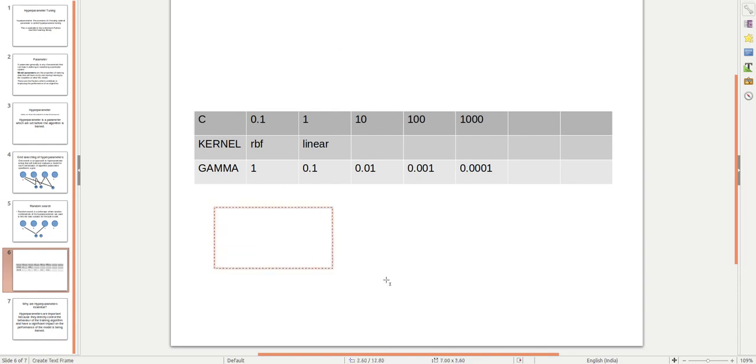It will take C and kernel first, and after that it will make the combination with C and gamma.